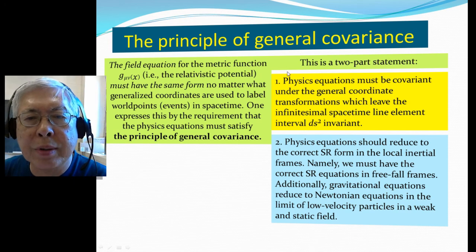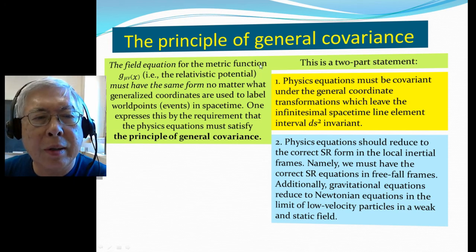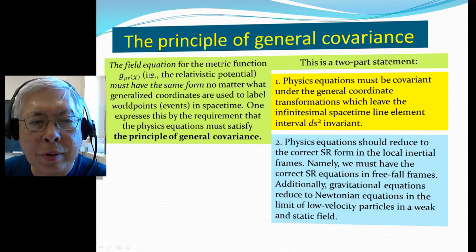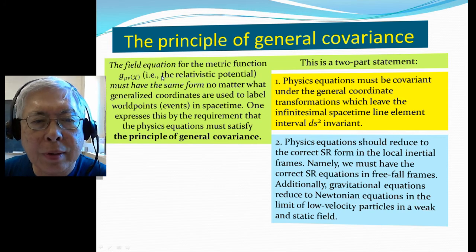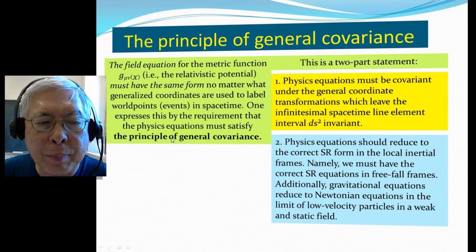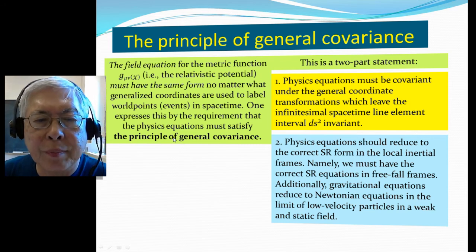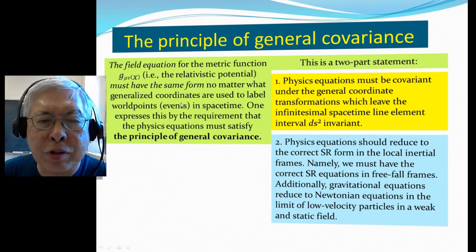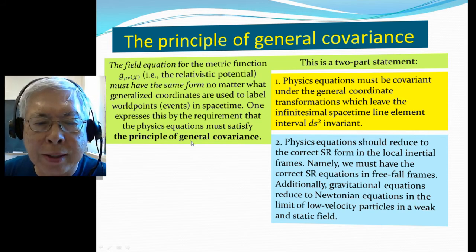The principle of general covariance: the field equation for the metric function, so the gravitational field is the metric function, which is the solution to the field equation, must have the same form no matter what generalized coordinates are used to label the world points, events in space-time. One expresses this by requiring that the physics equations must satisfy the principle of general covariance. So first a geometric statement, and then we translate it into physics.